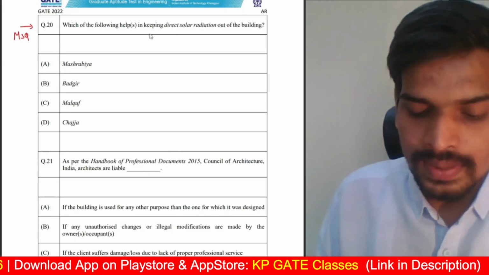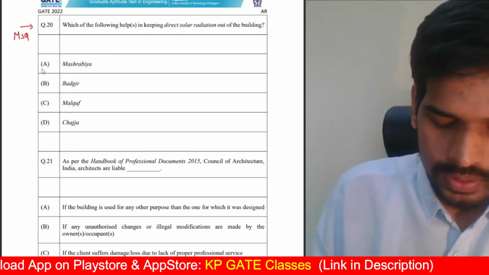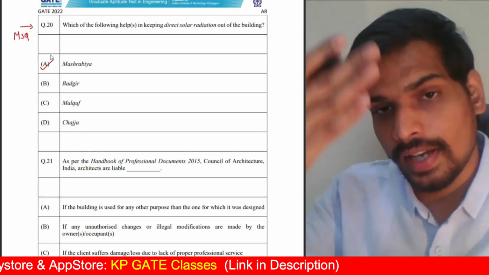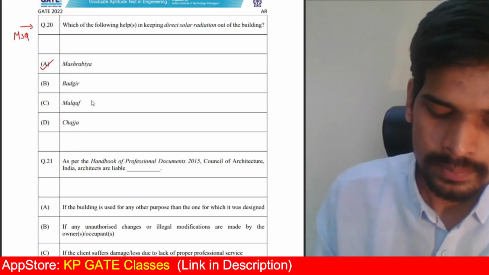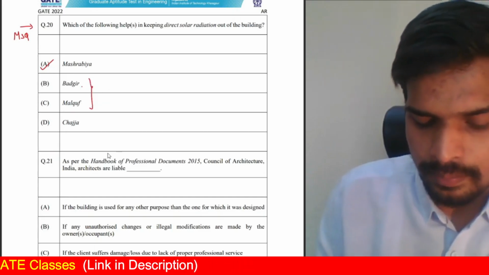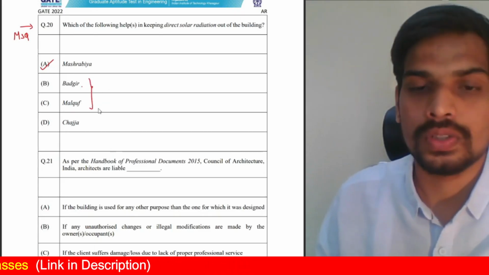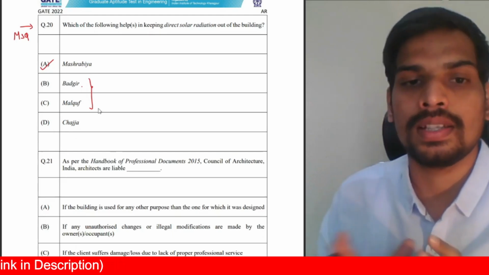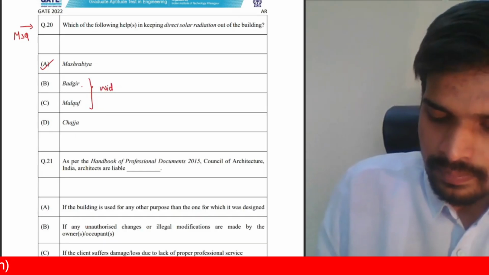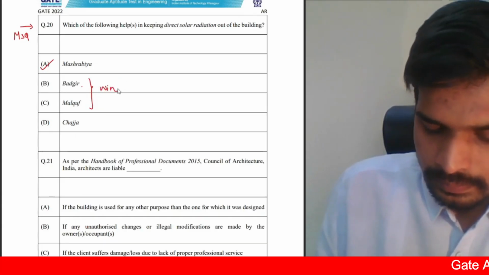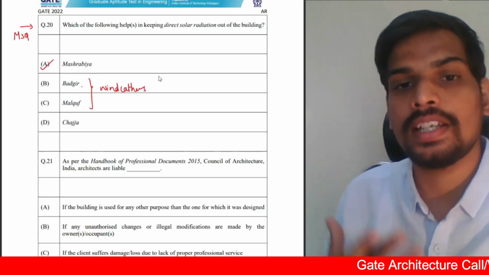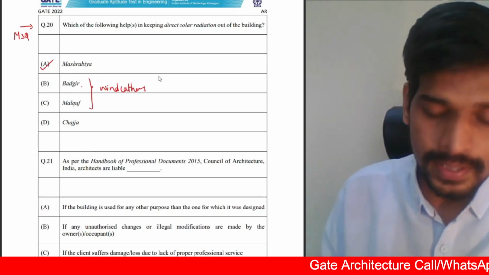protection members. Mashrabia is actually one. This is a Persian element which is used for reducing the solar heat gain. It's like a screen which is provided on the openings. Badgir actually is a wind catcher. Badgir and Malkaf. Malkaf was used in Egypt, in the region of Egypt. Badgir was used in the region of Persia. Both are related to wind catchers. Wind catchers are used for ventilation purposes, not for protection from solar radiation.